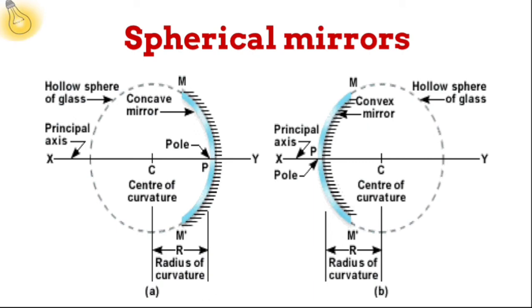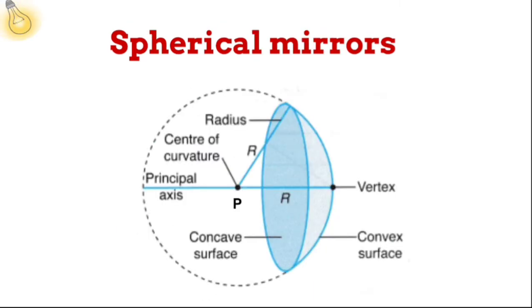Now, we shall see how spherical mirrors are made. If you consider the whole sphere, a part of the sphere is cut, and the portion that is cut is called a spherical mirror. It can be polished on both sides. If it is polished inward, you call it a concave mirror, and if it is polished outward, you call it a convex mirror.